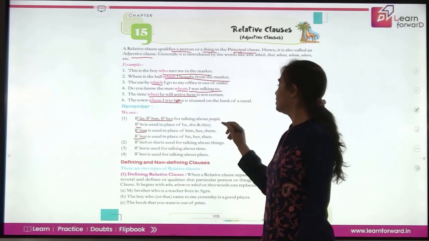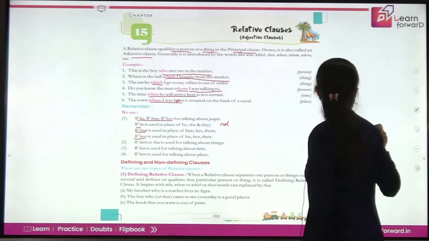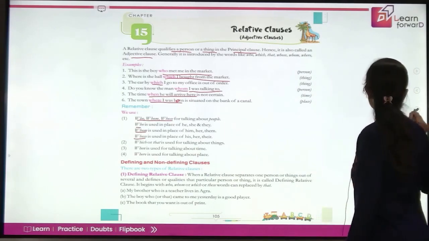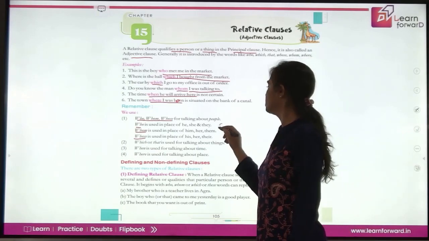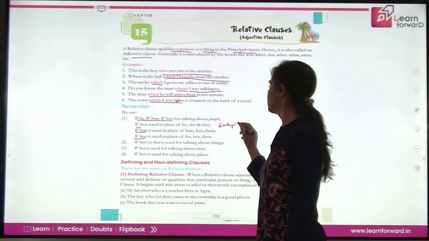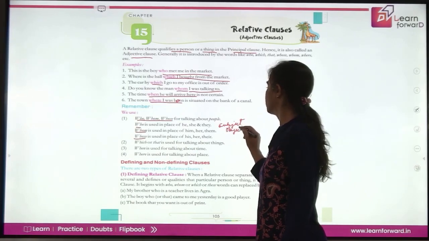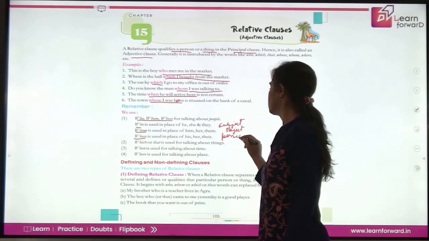So we can write here, this is the nominative case. I hope you remember the cases in pronouns. The nominative case means you are using it as a subject. So who is used as a subject, whom is used as object, and then whose is used for possessive cases, right?